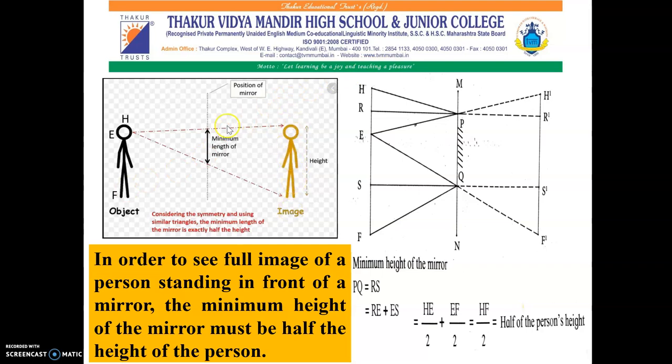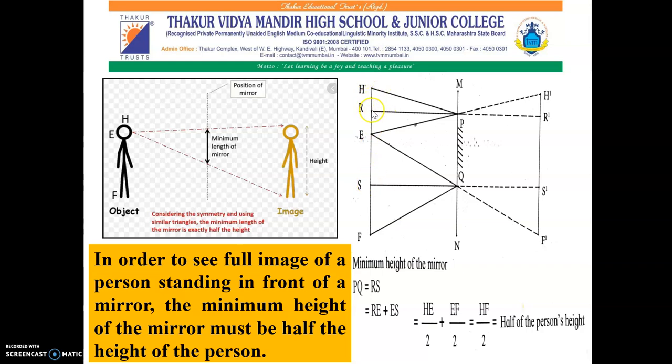If we represent this mathematically, over here you can see this perpendicular line HF represents the object. MN is the mirror and H'F' is the image of the object. Here H, E and F are the points that represent the head, eyes and feet of this object.